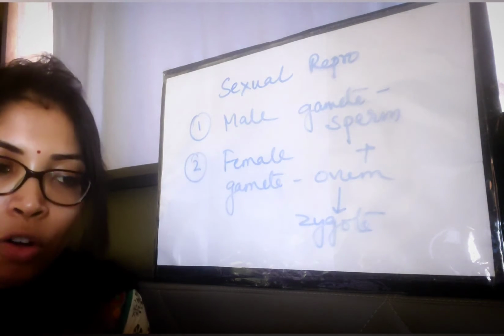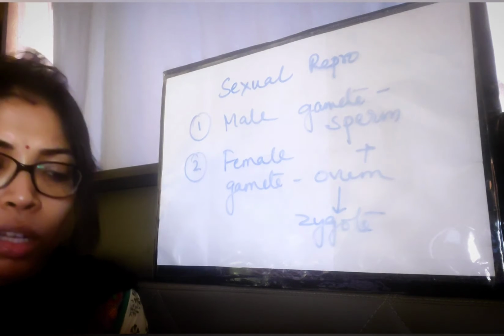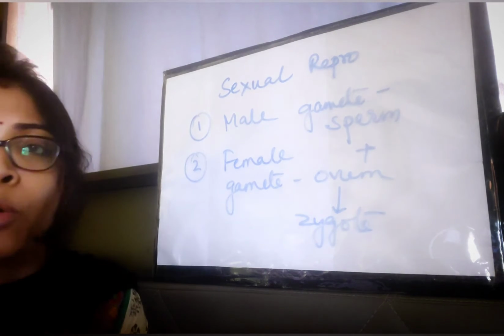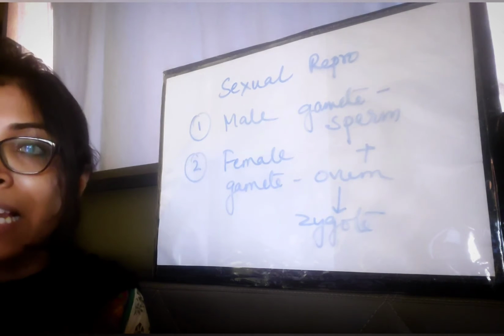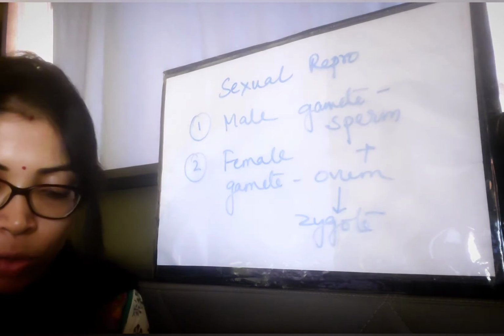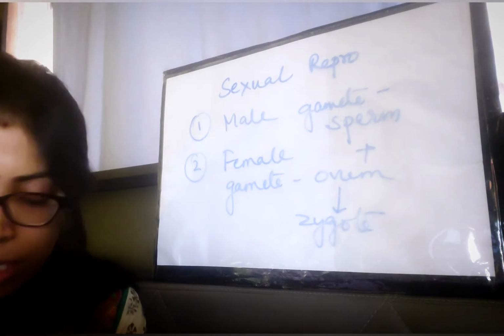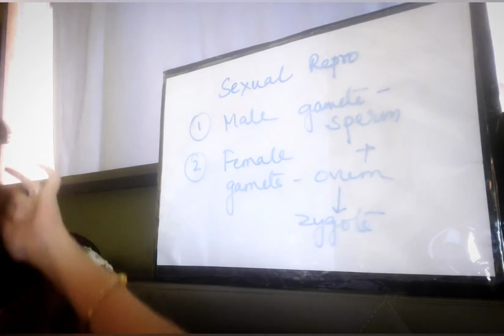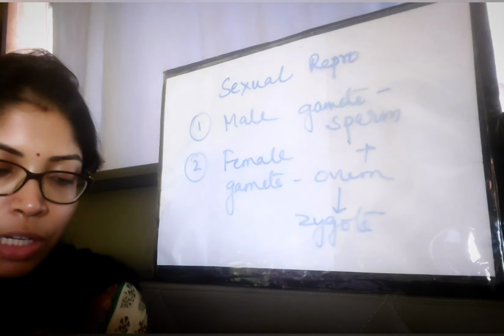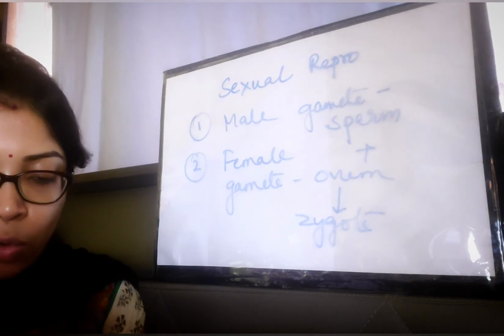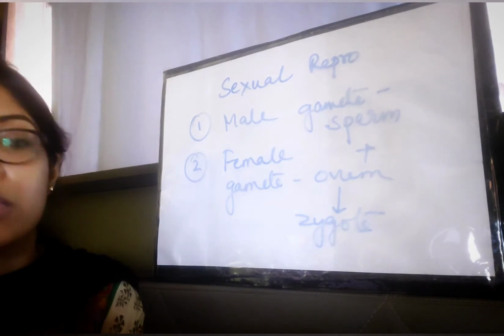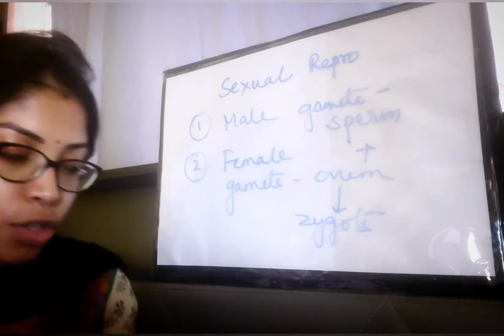But in other organisms, the fusion takes place outside the body. When a sperm fuses with an ovum outside the female body, this is known as external fertilization.